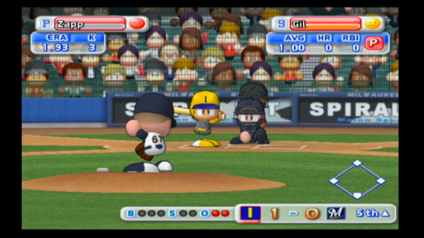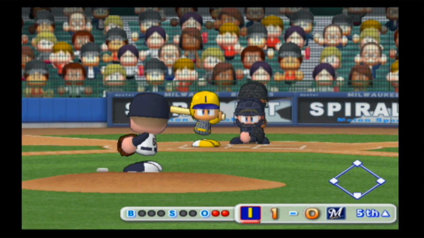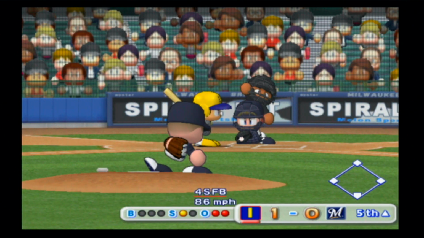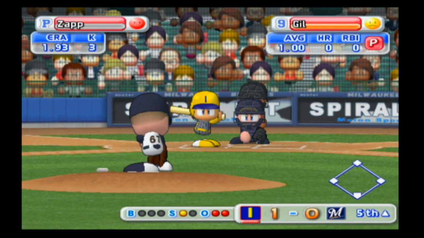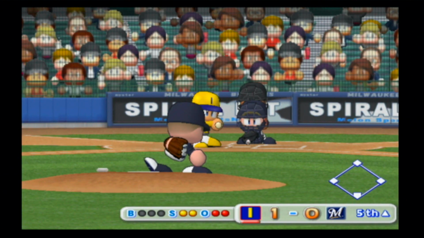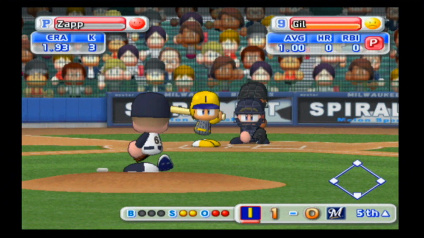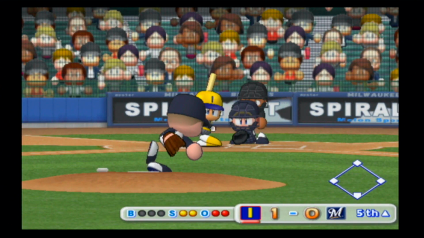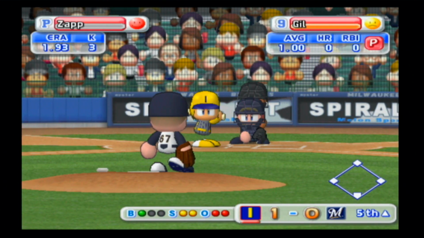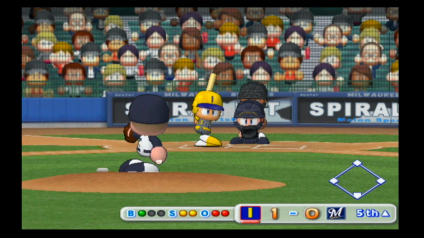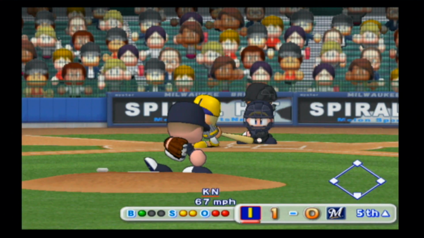2 down, here's Gill, who's batting 1,000. He had a base hit bunt his first time up. And he would come around to score the only run of the game so far. Zapp for the Brewers starting to tire out there on the mound. So he's got Zapp with a 1-2 count. Swing and a miss. That will end the top of the 5th.